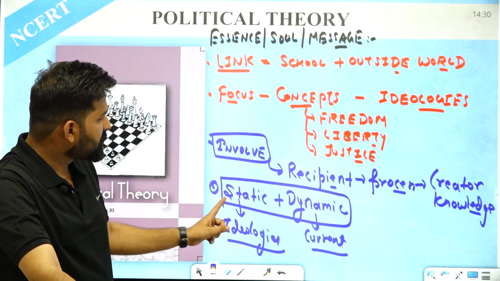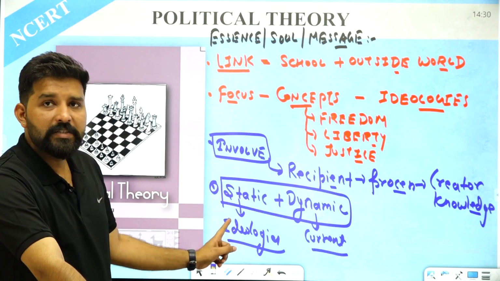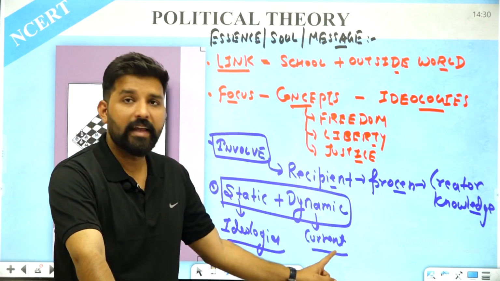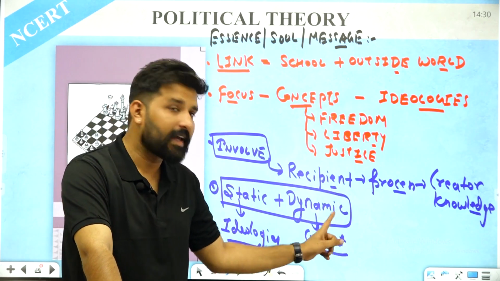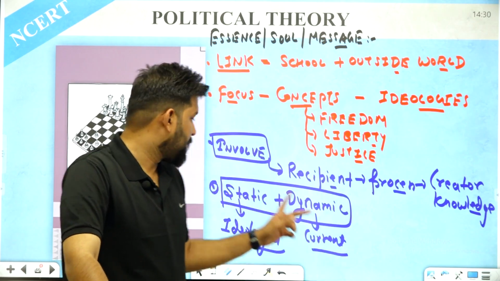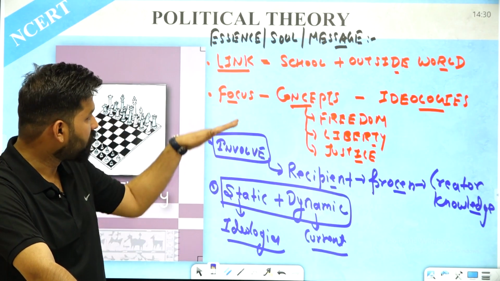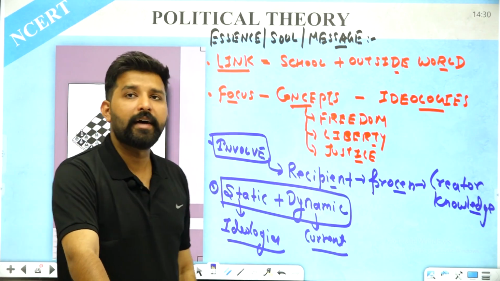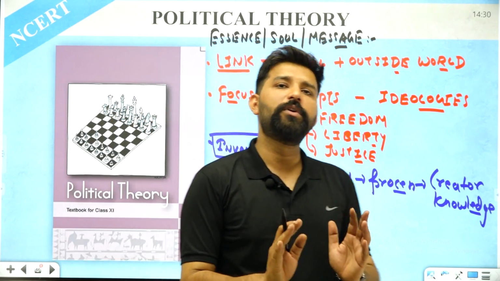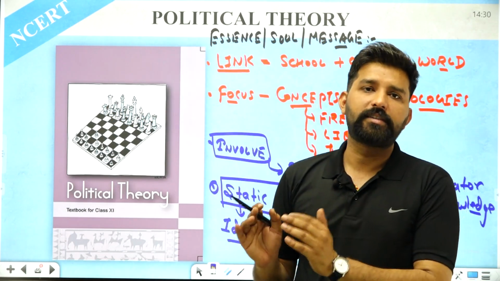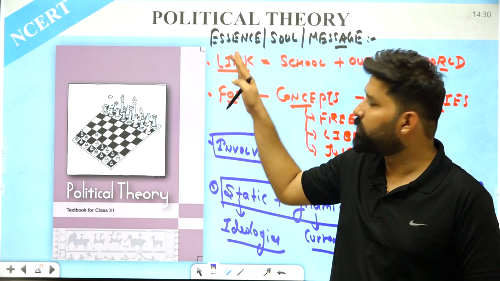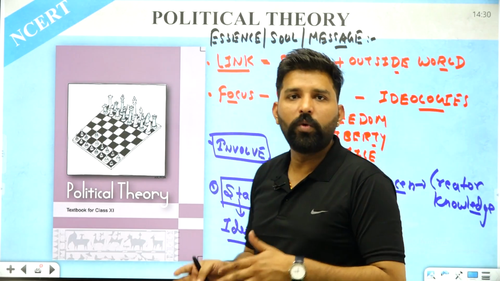So this book wants the student to learn the static part as well and combine those static parts with the dynamic events that are happening in the society. So the third or fourth thing which this book wants is to combine the static and the dynamic portion. They want the students to move with these things, static plus dynamic. The first one is to link the school world and the outside world.